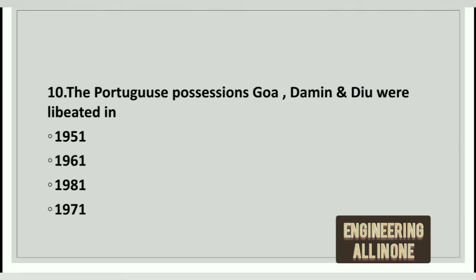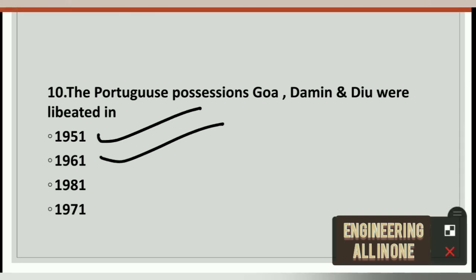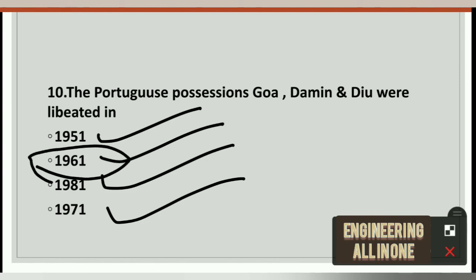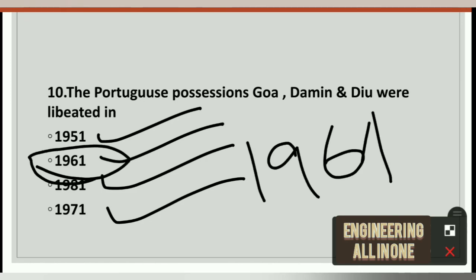Last question of this video is: the Portuguese possessions Goa, Daman and Diu were liberated in when? 51, 61, 81, 71. The right option to this question is option number 2, 1961. So these were 10 MCQs related to India. I have tried my best.